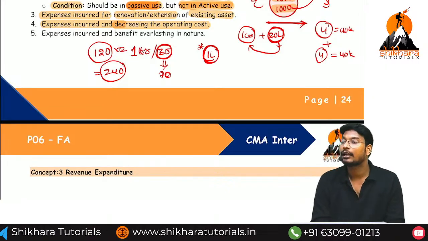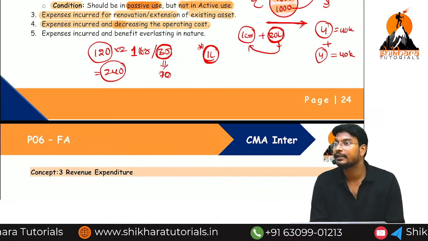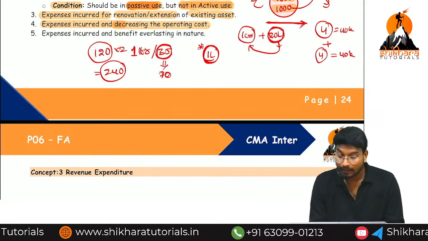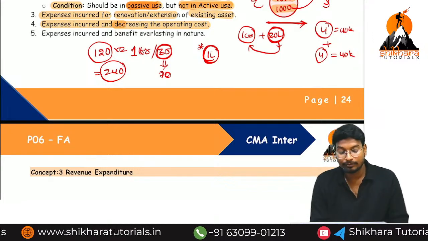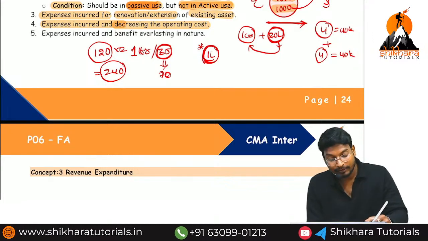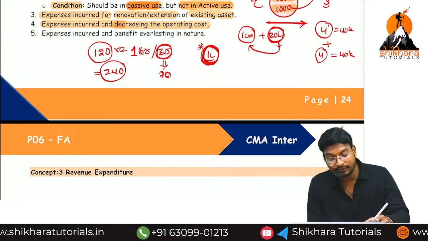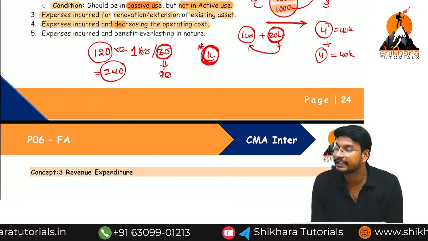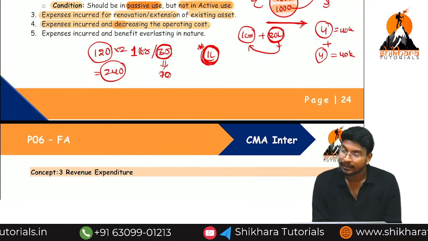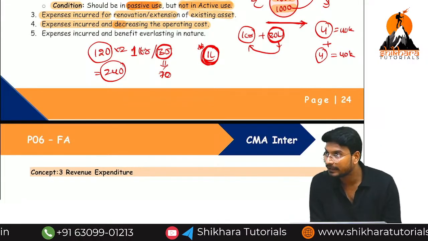That means our operating cost increases or decreases? Decreases. So why is the operating cost decreasing? Because of this 1 lakh. So this 1 lakh is also called which type of expenditure? Capital expenditure, because we are getting a benefit in the form of decreasing the operating cost.